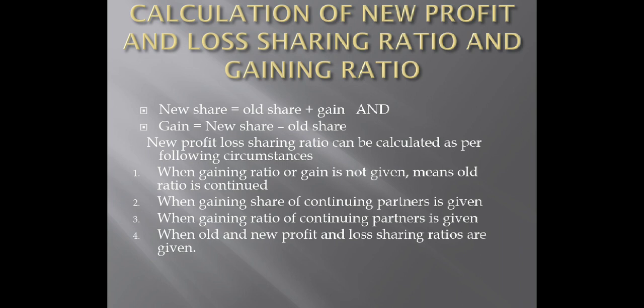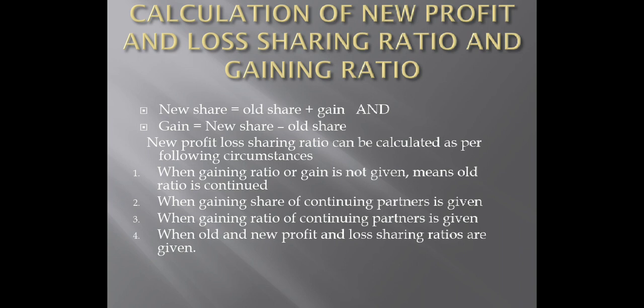When gaining ratio or gain is not given, the old ratio is continued. That means if you are not provided in the given question with the necessary information for obtaining gaining ratio, the old ratio itself is continued, or else we can say the old ratio itself becomes the gaining ratio.